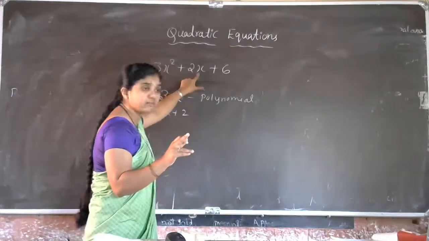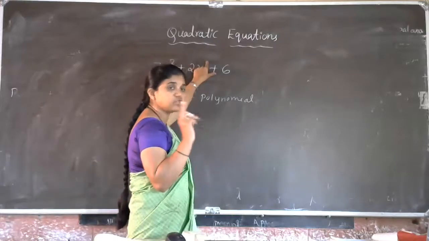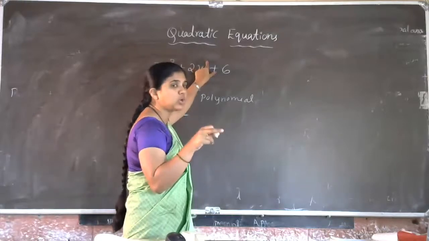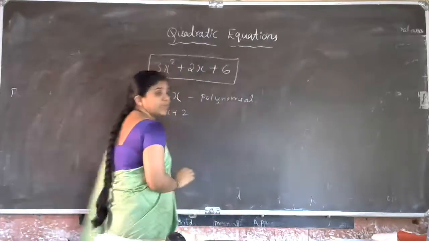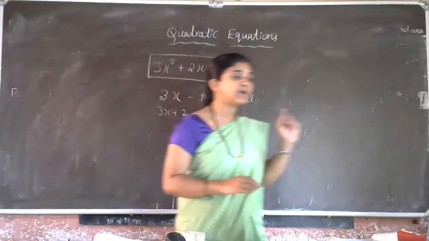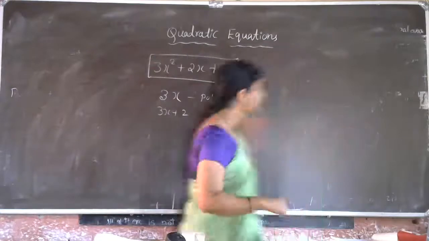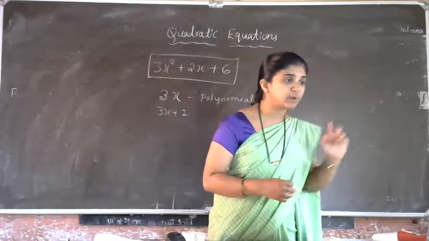Then here we have x, with nothing written, in the sense the power is always 1. 1 is also a whole number. So we can take this as a polynomial. A polynomial is nothing but an algebraic expression in which the variable power is a whole number.